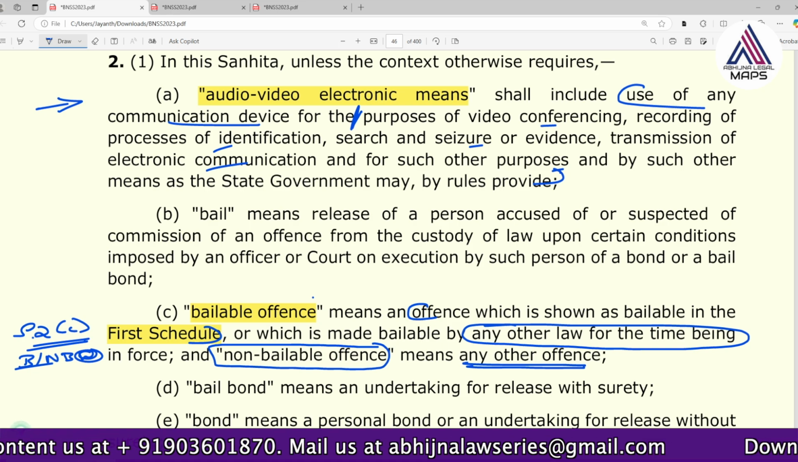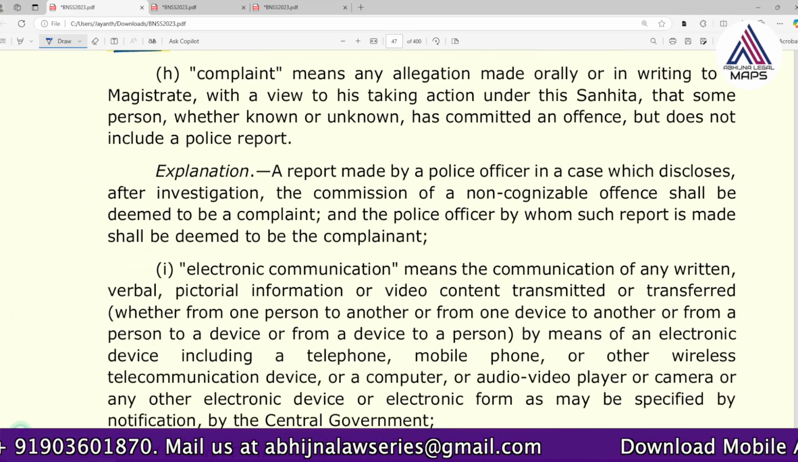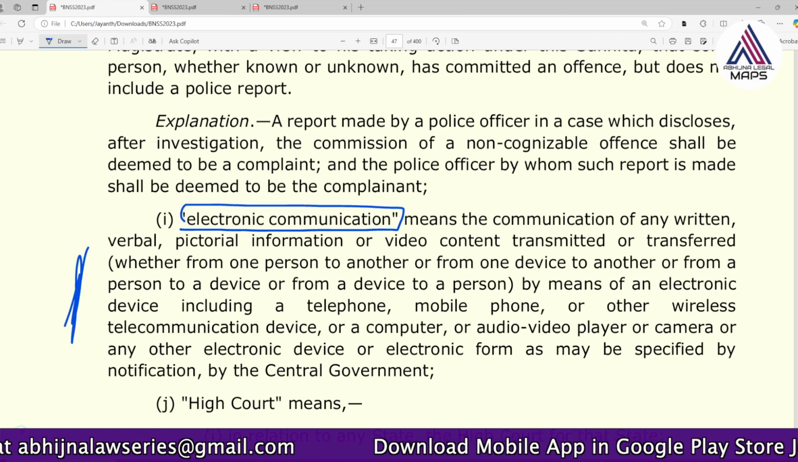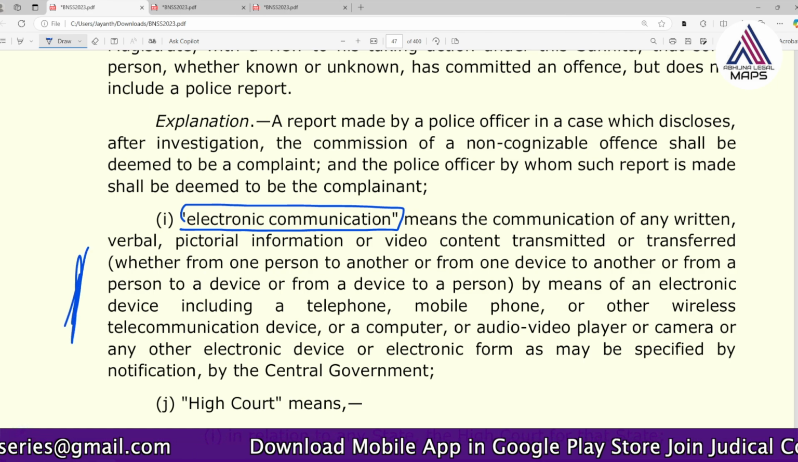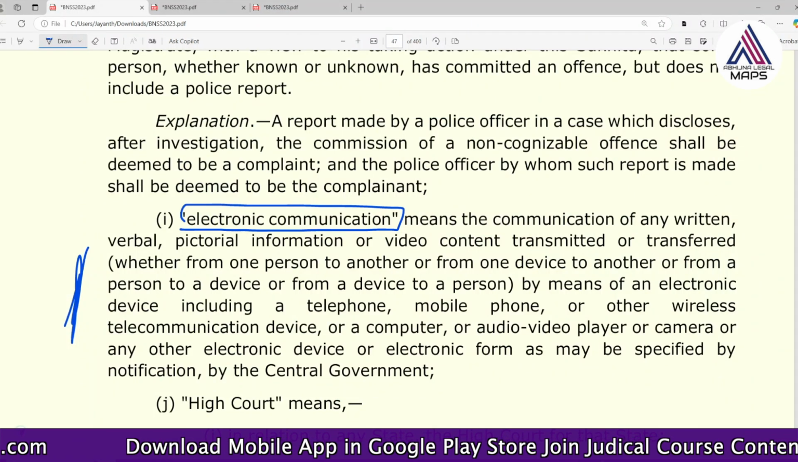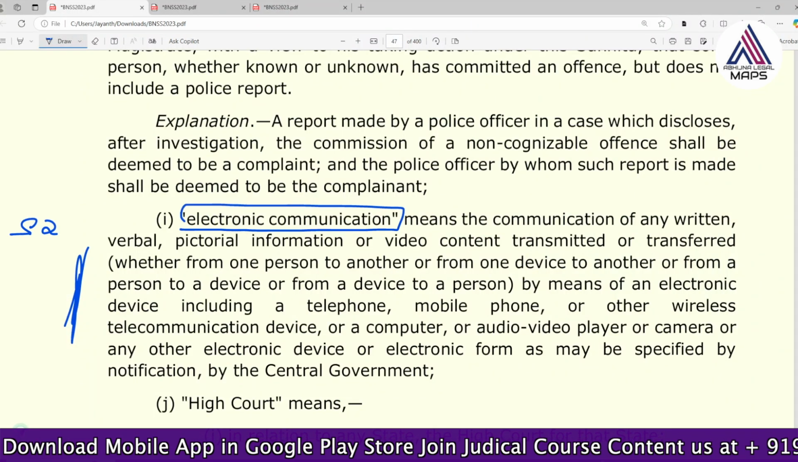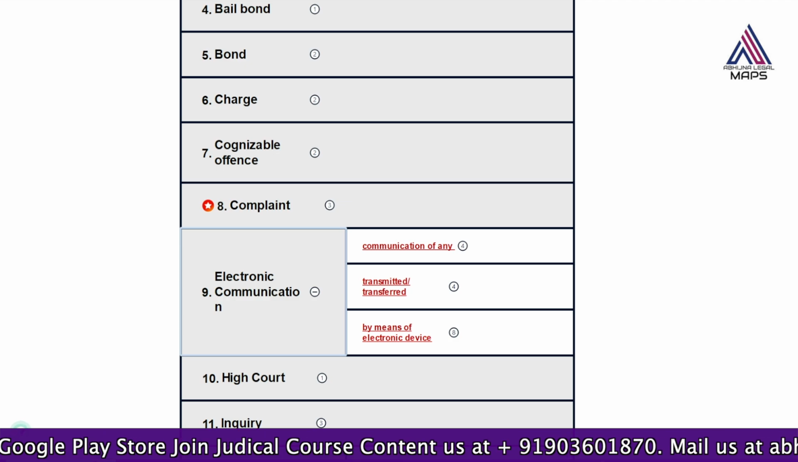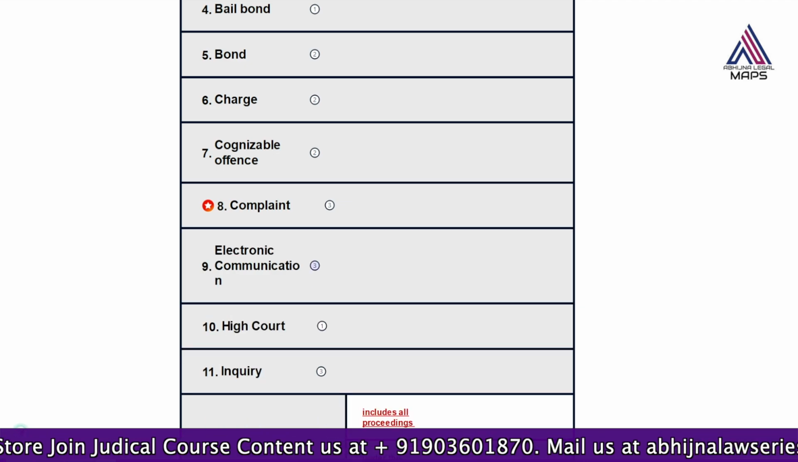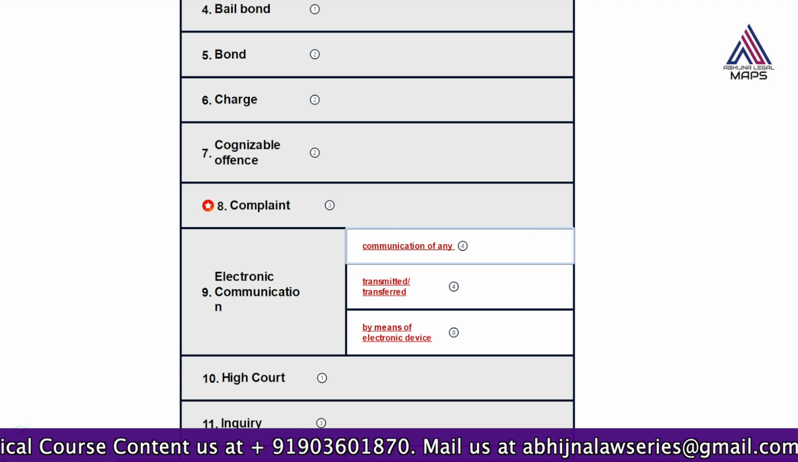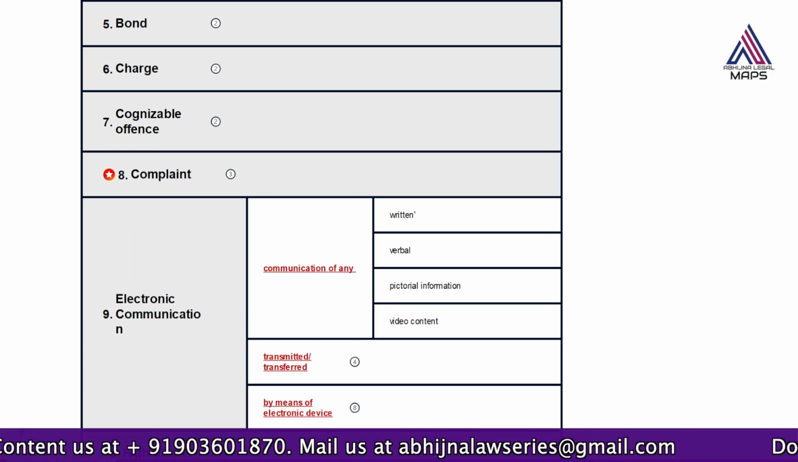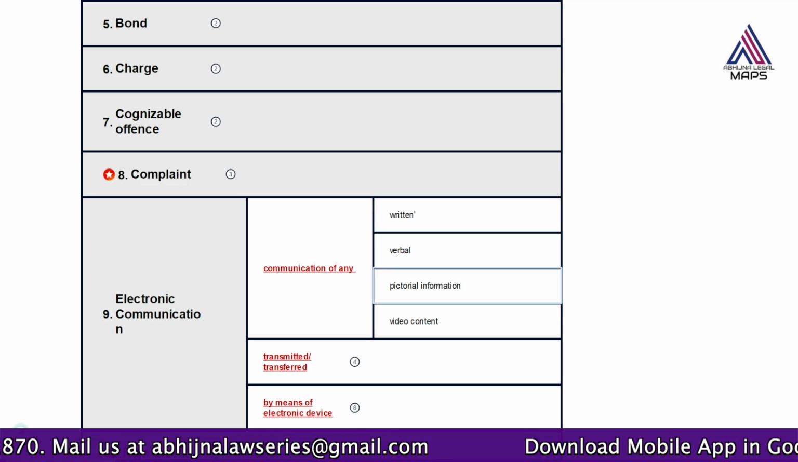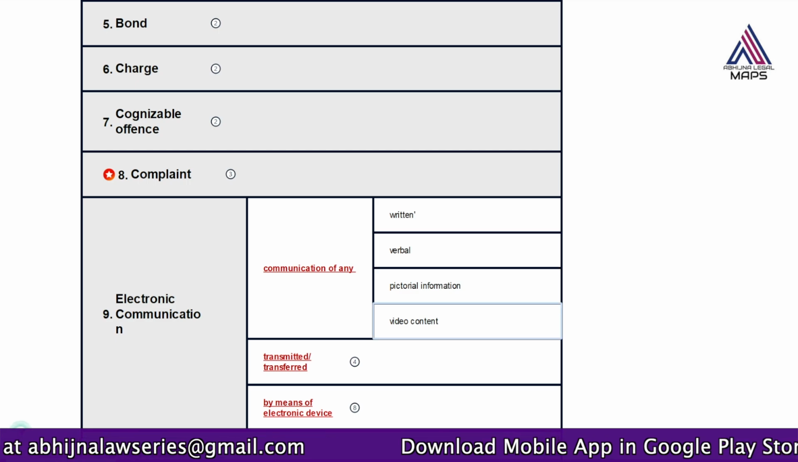Then what do you mean by electronic communication? Even here we see there is a huge definition, but we can understand it by way of a chart. So section 2I, what is electronic communication? Electronic communication is a form of communication. What are you communicating? We are communicating some written message, or you could be communicating a verbal message. You are communicating pictures, or you are communicating video.